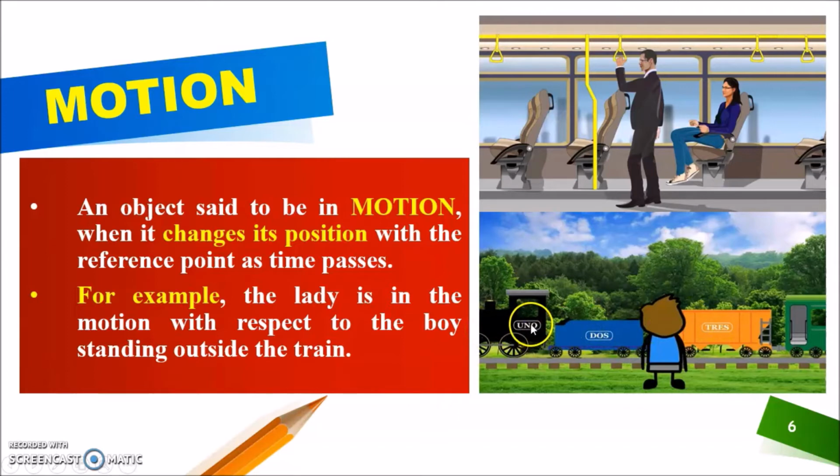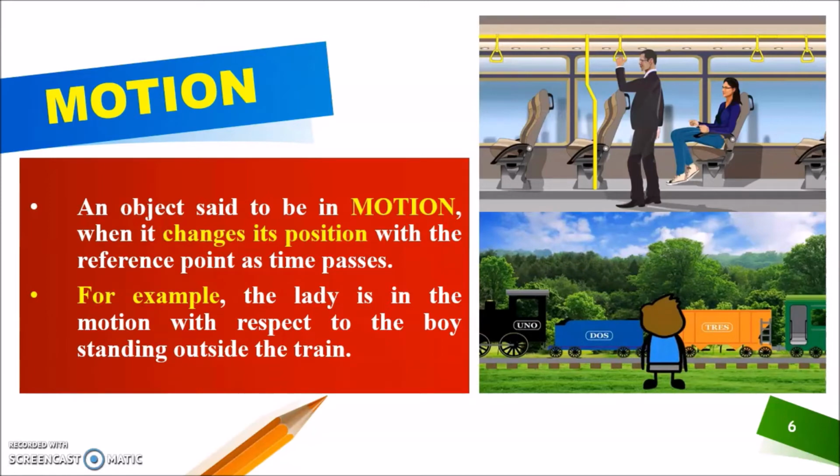Okay, so now suppose these two persons are sitting inside this train. Okay, so according to this boy, these two persons are in motion because they both change their position with the reference point, and our reference point is this. Okay, so this is what we call motion.